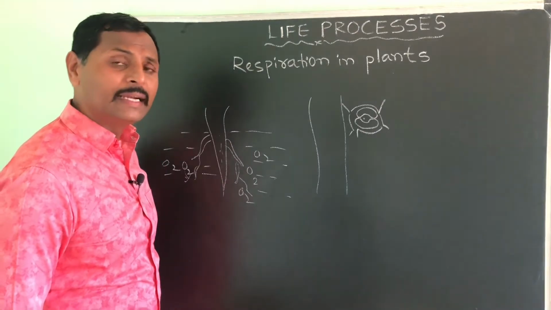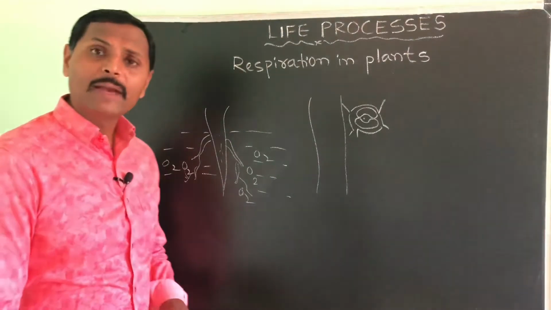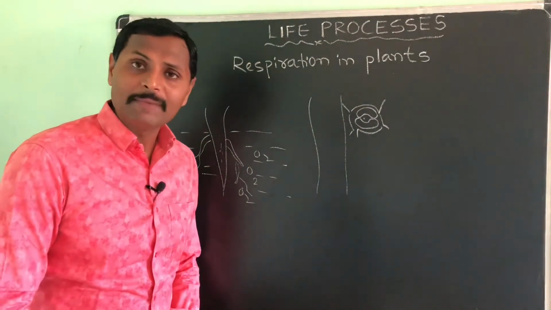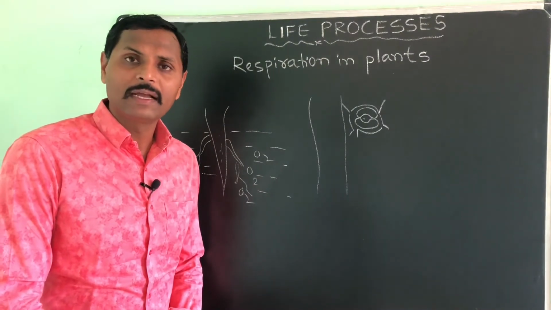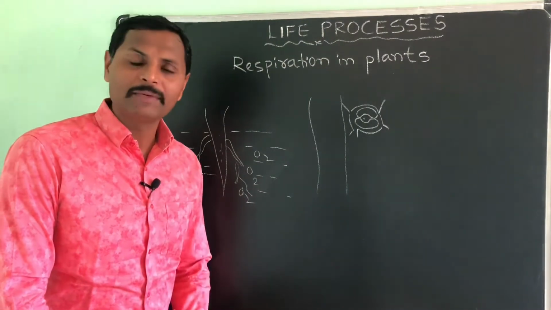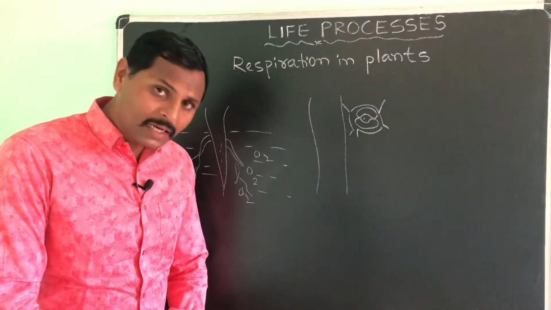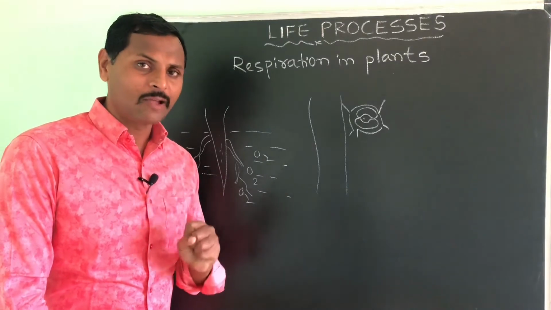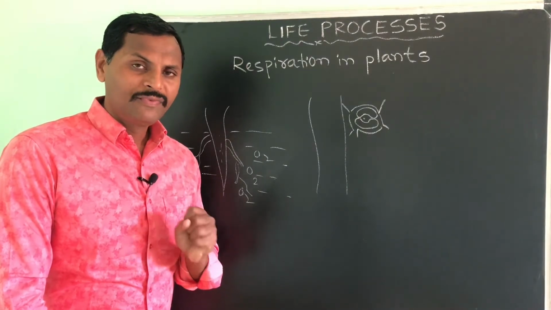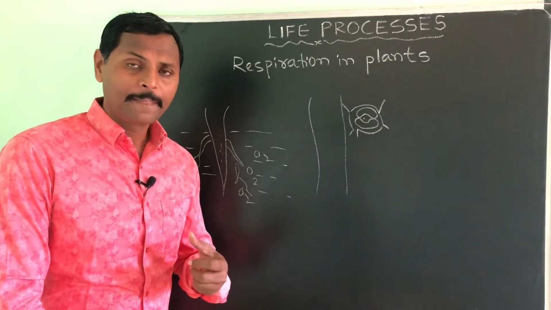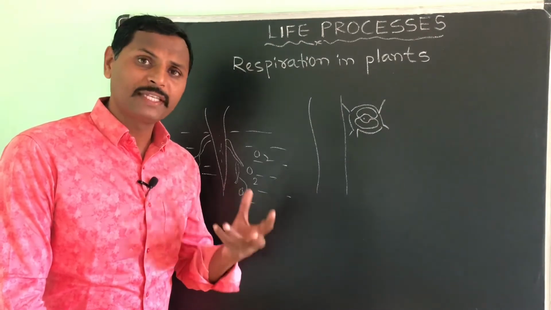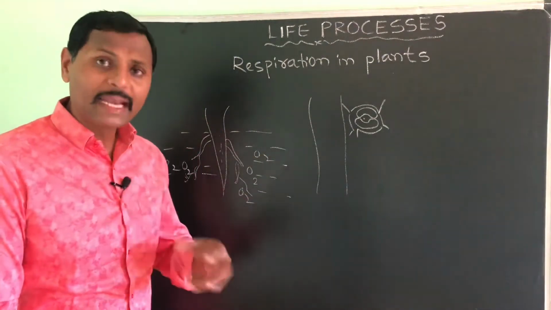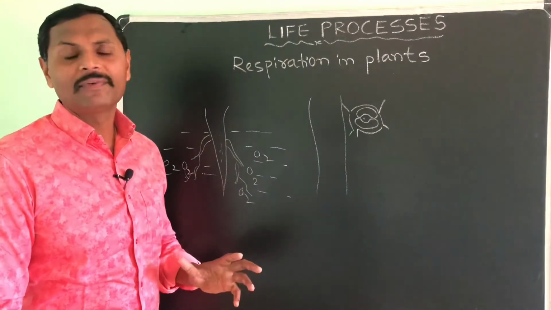But if you see, in the daytime, plants require more carbon dioxide for the photosynthesis process. You all know that. Why? Because the photosynthesis process is going to take place in the daytime itself only, in the presence of sunlight. So, that requires a raw material, that is carbon dioxide, which is obviously released in the respiration process as a waste gas, that is utilized by the plants itself only in the daytime.